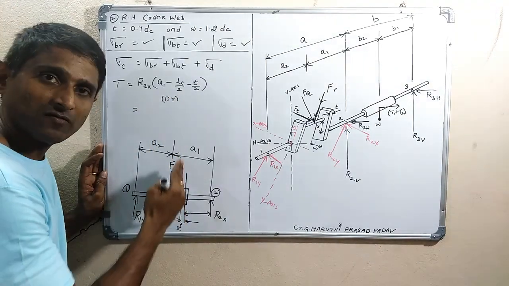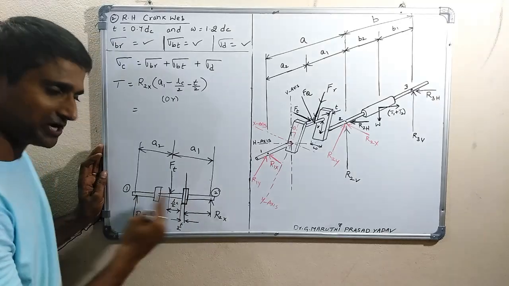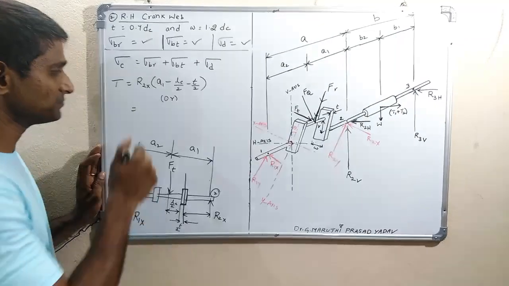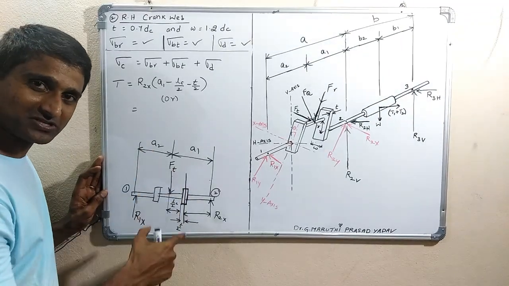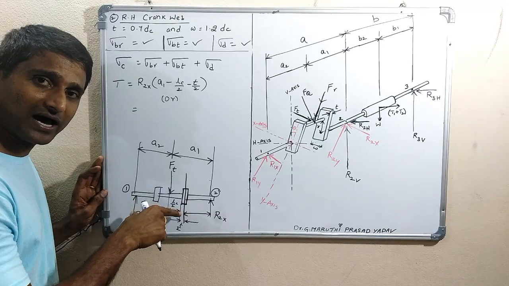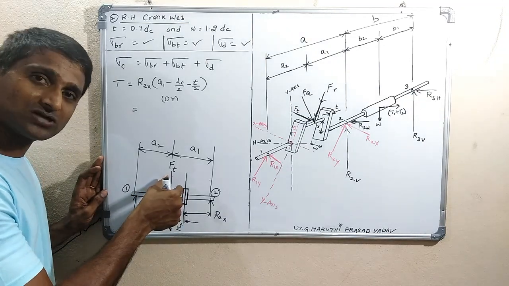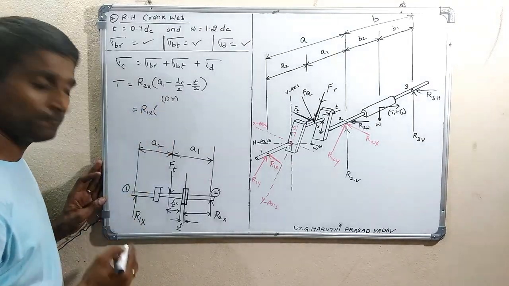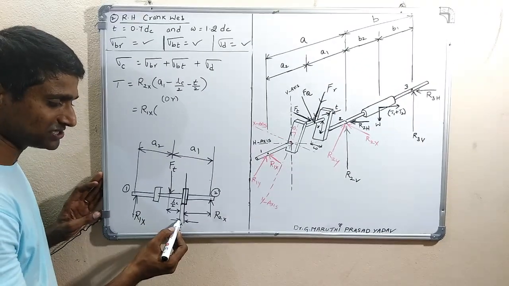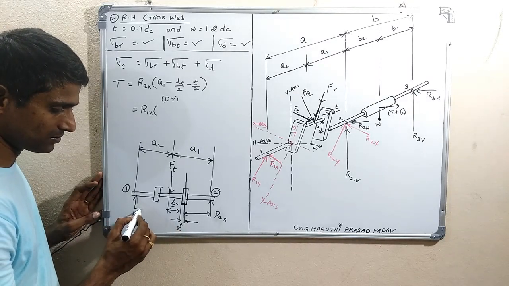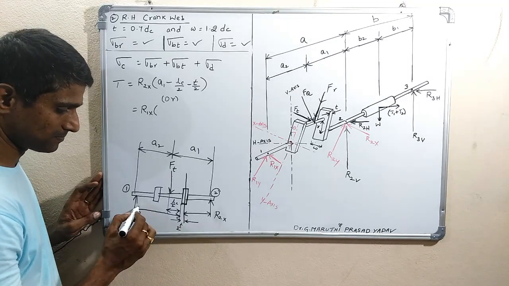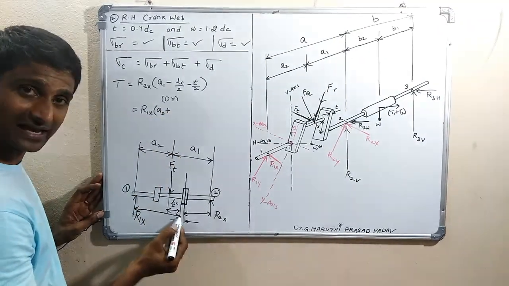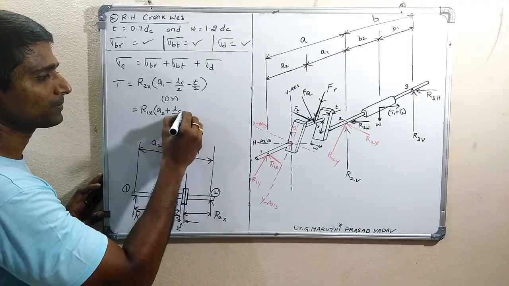Or also, from this cross section we can take the right side or the left side. If you take the left side, there are two forces: one is R1x, the other is Ft. About this cross section from the center of the web, the moment because of R1x is clockwise, and the moment because of Ft is counterclockwise. So let me take R1x into the distance from here up to this, that equals A2 plus LC by 2 plus T by 2.